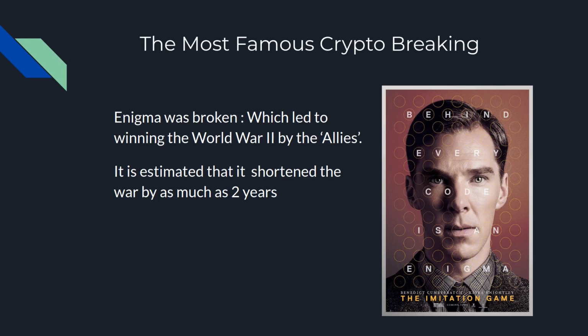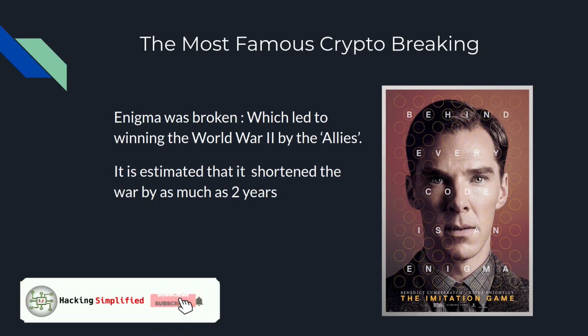Enigma was a crypto machine that was being used by Nazi Germany. All their messages were encoded using that. There's a movie, The Imitation Game, where it's shown how Alan Turing, the famous mathematician, played a pivotal role in breaking some of the ciphers and helping the British and Allies win the war. That was one of the famous crypto breaking feats.